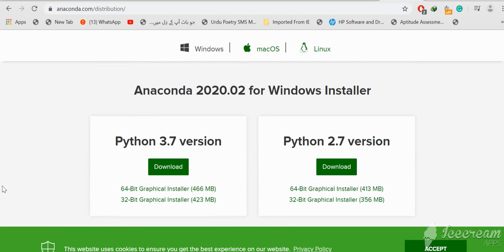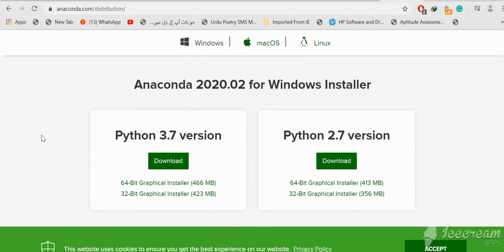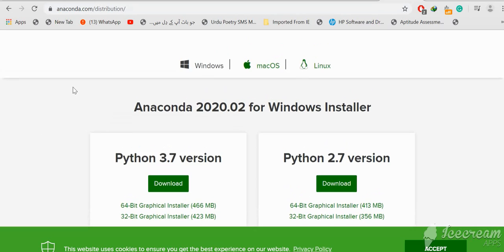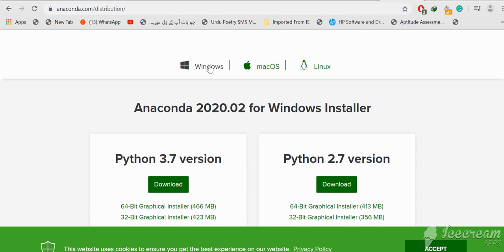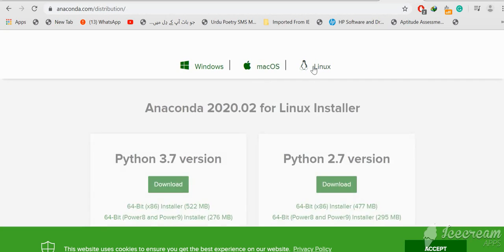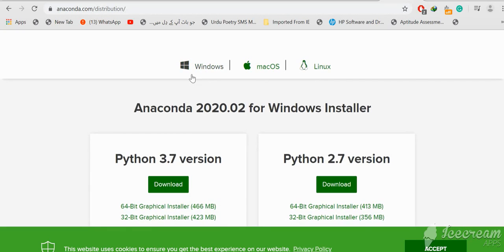So Anaconda has two types of versions available here. One is for Python 3.7 and the second is for Python 2.7. We can also see here there are Windows, Mac and Linux options. So if you are using the Mac operating system, you can click on Mac here, and if you are using Linux, then you should click on Linux. But I am using the Windows operating system, so I click on Windows.